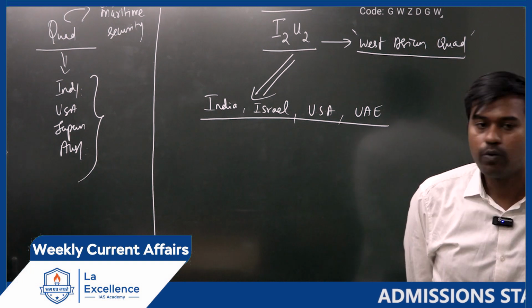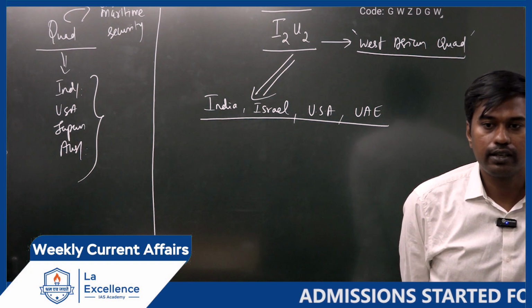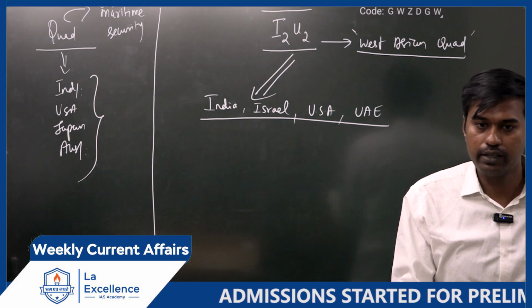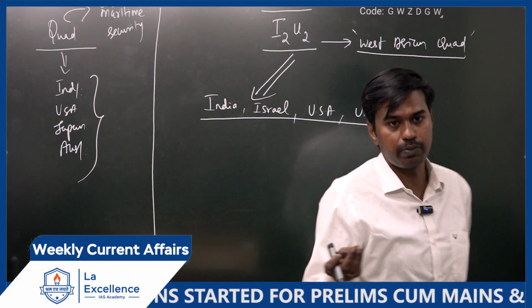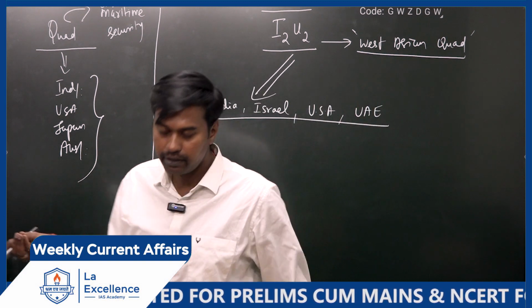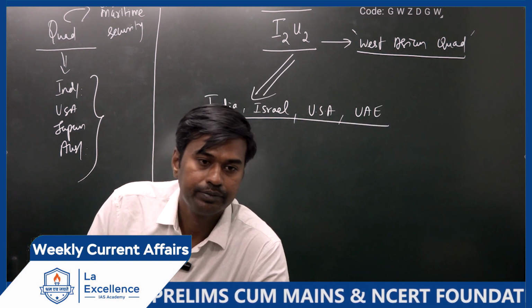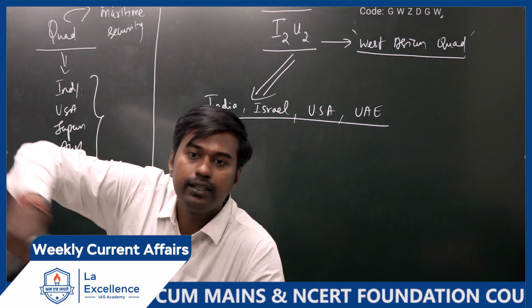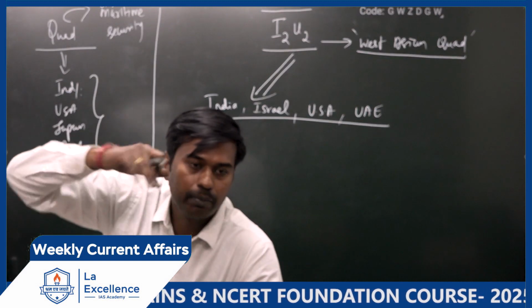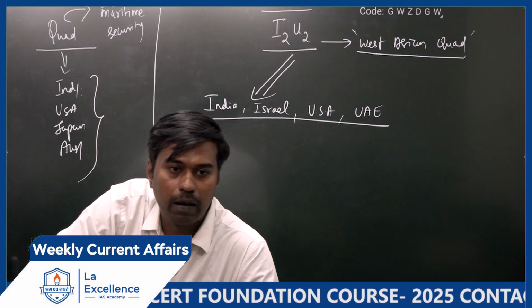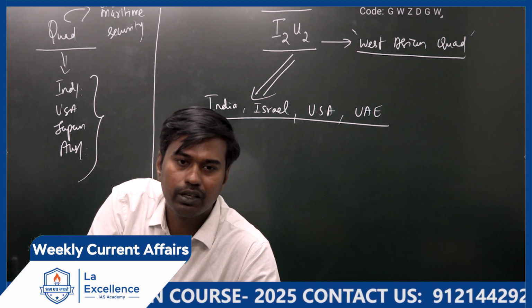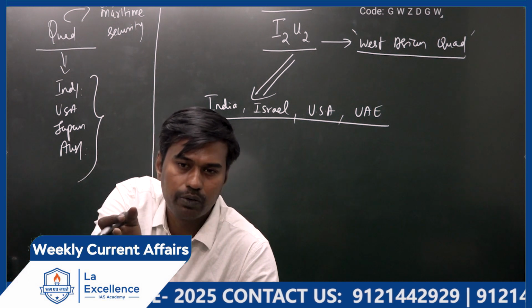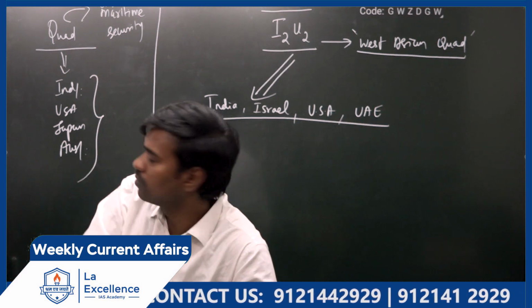Yes, because we know what is happening in the Indian Ocean region is there is more involvement of Chinese submarines in the Indian Ocean region. Is it or not? And China is also doing the string of pearls policy. What is the string of pearls policy? Trying to encircle India in the Indian Ocean region. For example, in Sri Lanka, they have developed a port called Hambantota port. So we have listed all the ports also. In our YouTube also, we have made a separate video on string of pearls policy. Watch it in your free time.